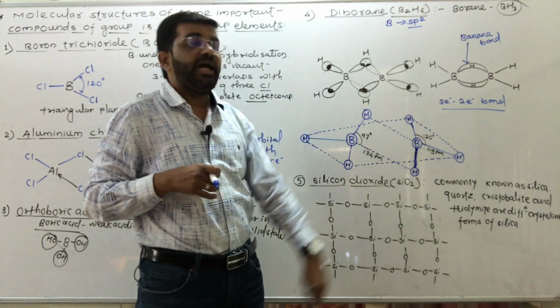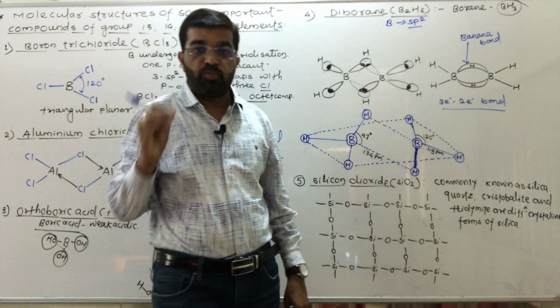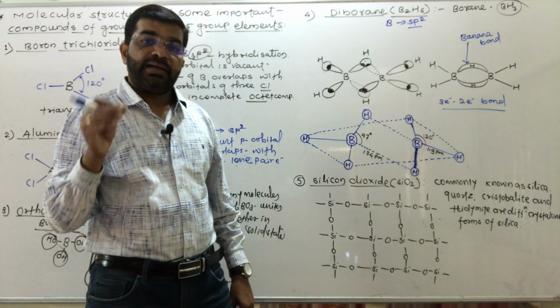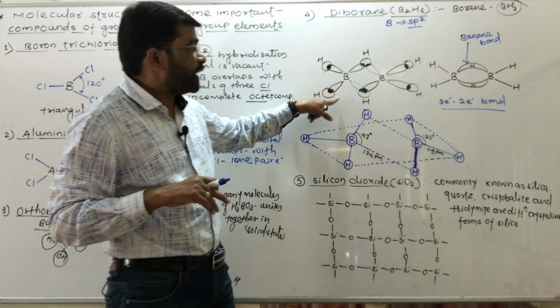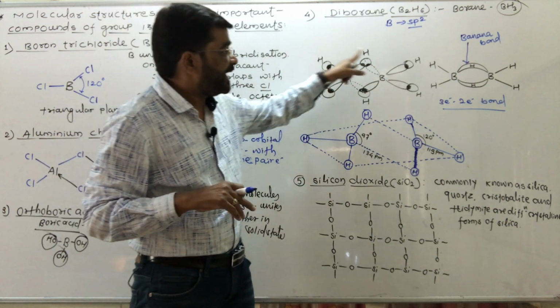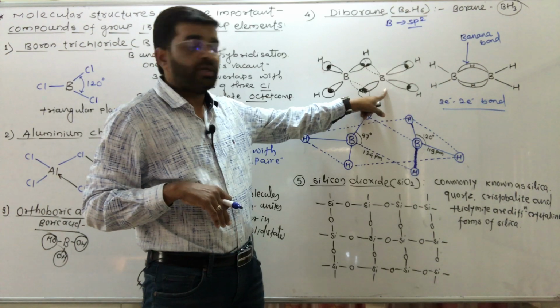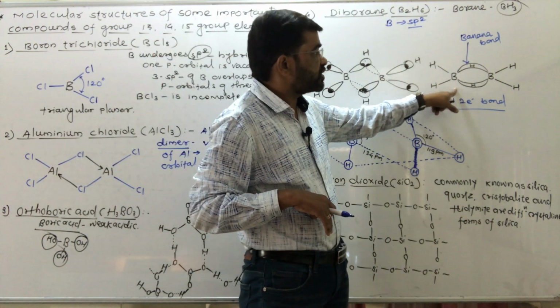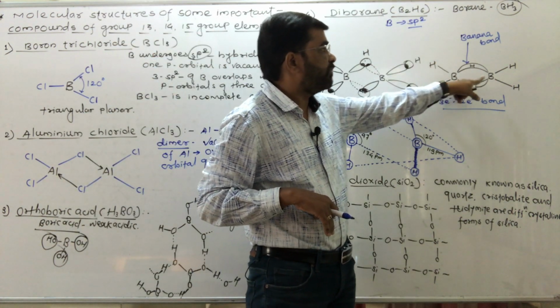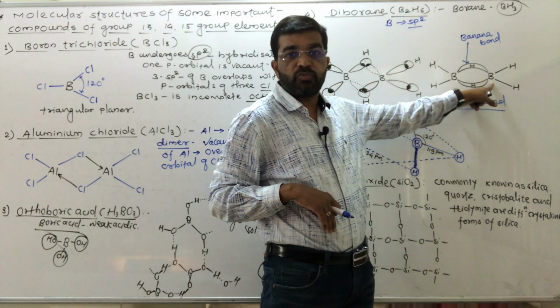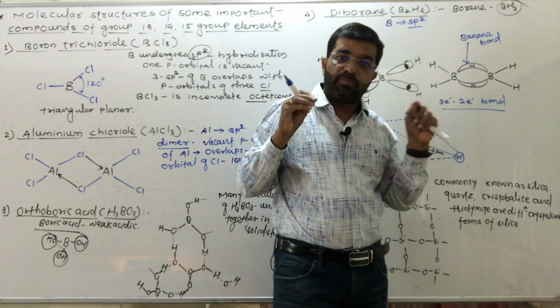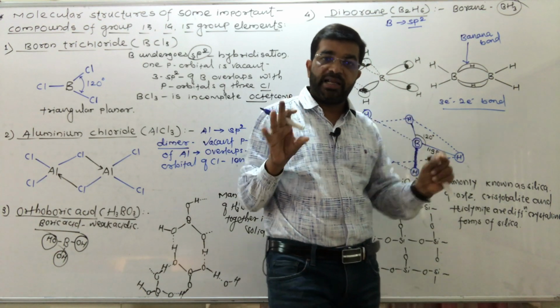and that forms diborane. Diborane is formed, and diborane has this structure. This is the orbital overlap in diborane. This is the molecular structure of diborane showing the banana bond between these 2 borons. Between these 2 borons there is 1 hydrogen, and it looks like a banana, so it is known as the banana bond.